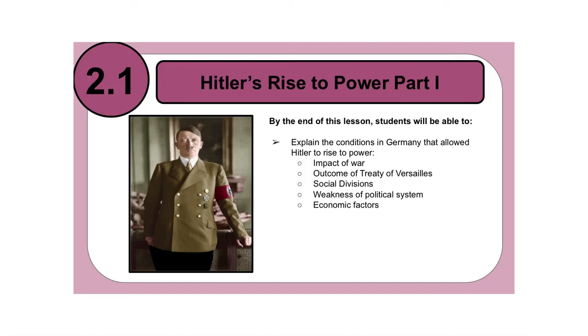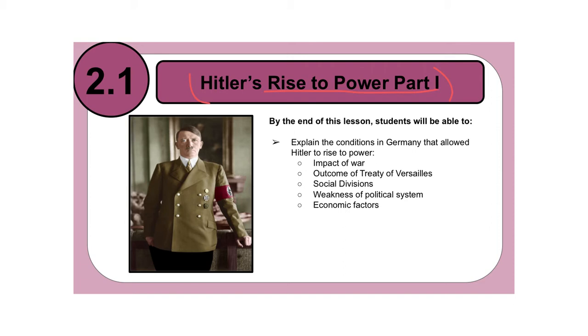Hello everyone and welcome to lesson 2.1, which is our first official lesson in our second unit in IB History 1, which is authoritarian leaders. And what we're going to be discussing today is Hitler's rise to power part 1. So this is going to be a two-part series in his rise to power.